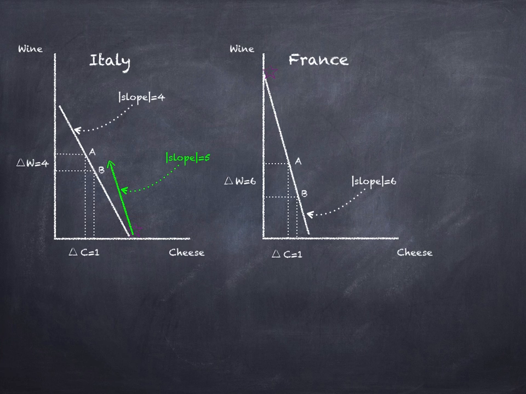Okay, so in this situation, what's France doing? Again, France is producing all wine, no cheese. It wants some cheese, so it's going to give up some wine to Italy in exchange for cheese. And so what if it gave up 5 bottles of wine in exchange for 1 pound of cheese?